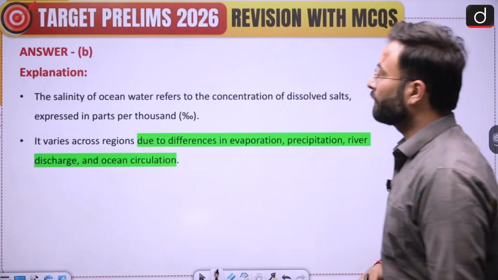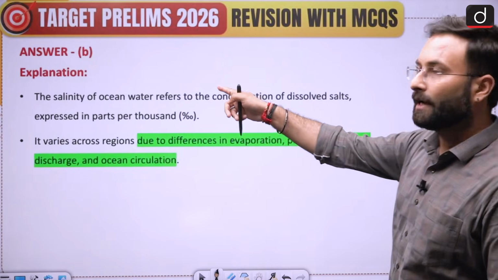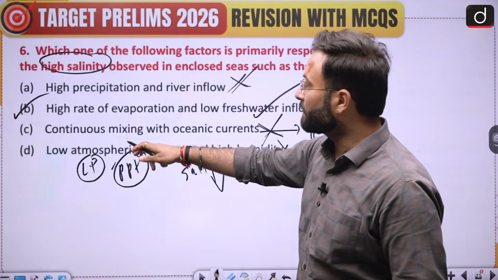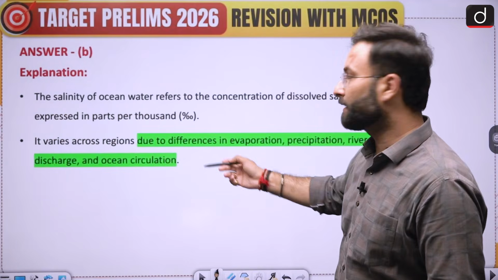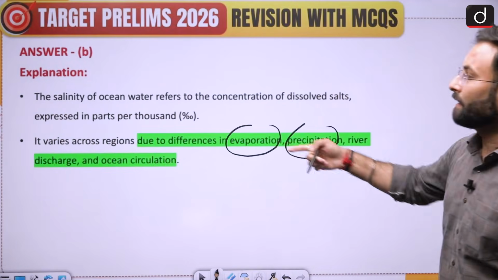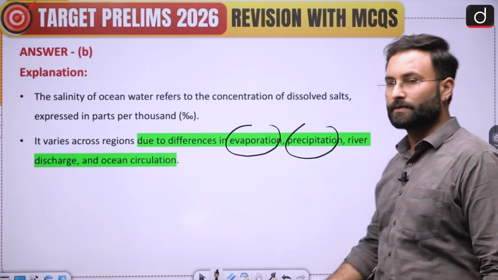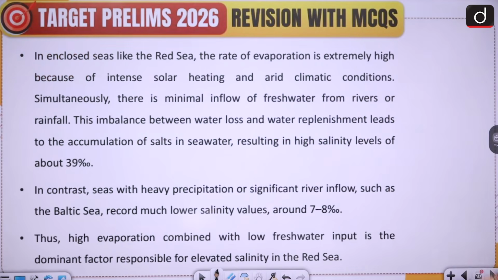Okay. Now let's move further. We have already discussed why your answer is B, because of the different factors like evaporation, precipitation, river discharge and the oceanic circulations which we have discussed. Now whatever we have discussed, that is given in the text form, you can take a screenshot or read it later. Okay. Now let's move further.